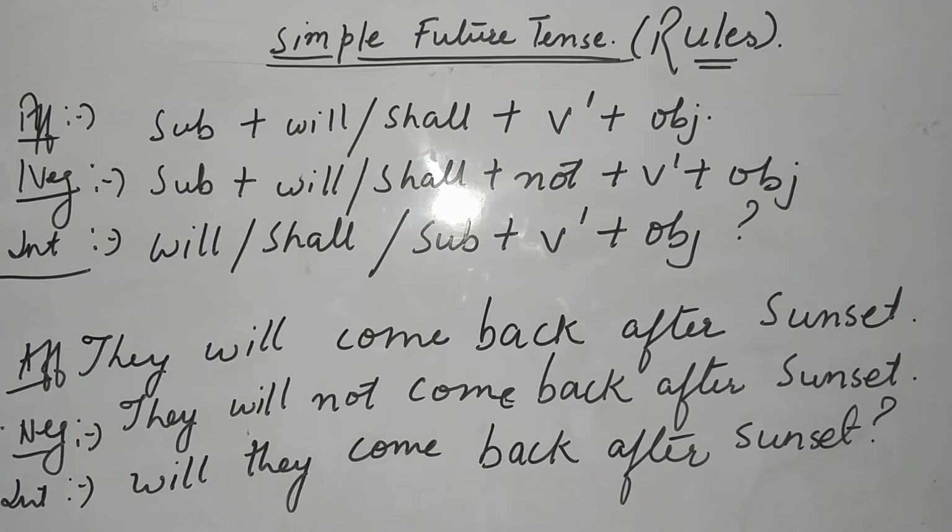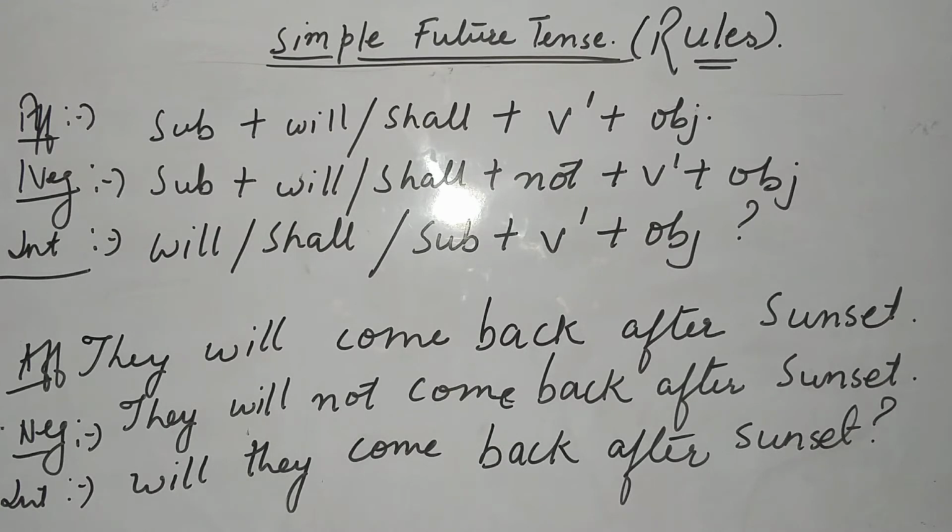Now negative is subject plus will/shall, meaning the main helping verbs are will and shall. As it is negative, what have we used? Not, plus first form of verb plus object. Now interrogative will be will/shall followed by subject plus first form of verb, object and your question mark.